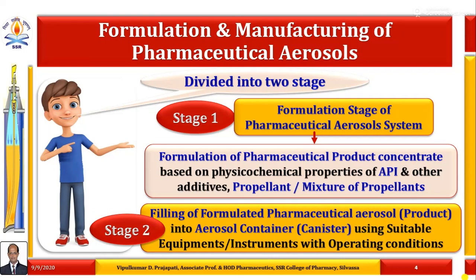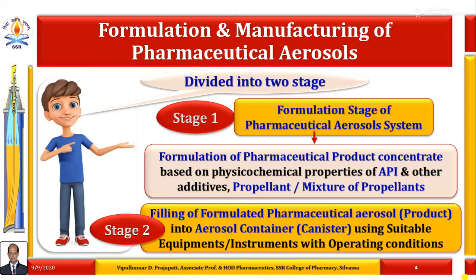because when we prepare the pharmaceutical aerosol formulation, either it may be solution type, suspension type, dispersion type, emulsion or foam type, or semi-solid type, or it may be a dry powder solid. So at that time, after making this formulation, it is required to be tested using a number of evaluation parameters.